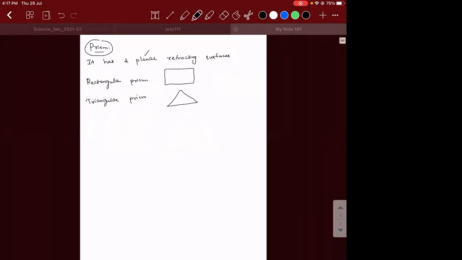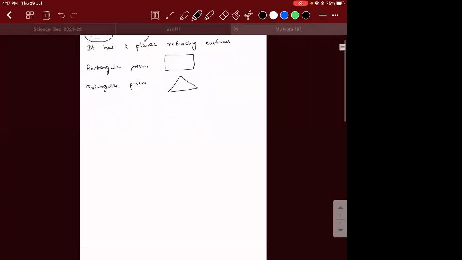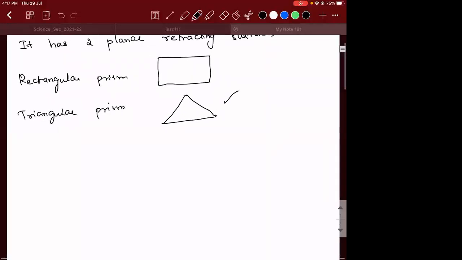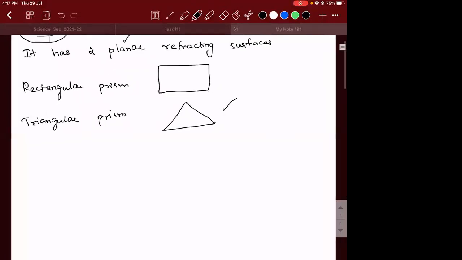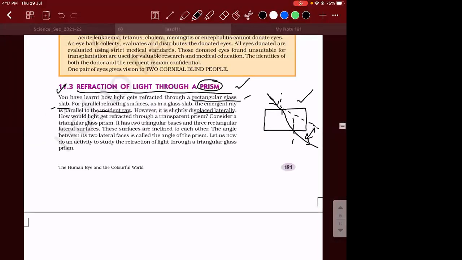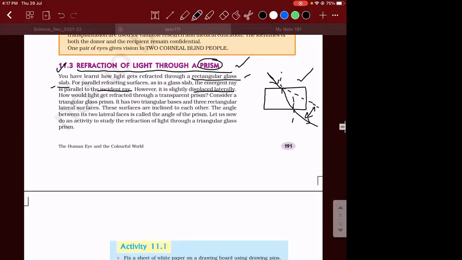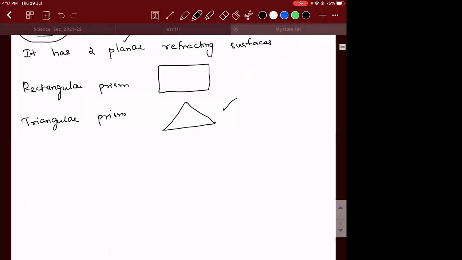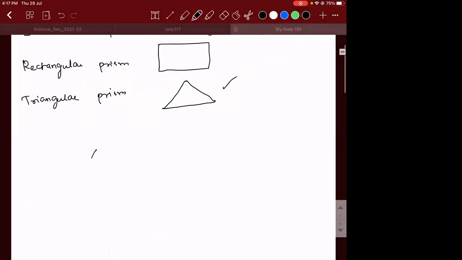Similarly, if there is a prism which is in the shape of a triangle, then you call it a triangular prism. So what we are going to discuss in this context is a triangular prism. Let me show you how it actually looks. It is like this.